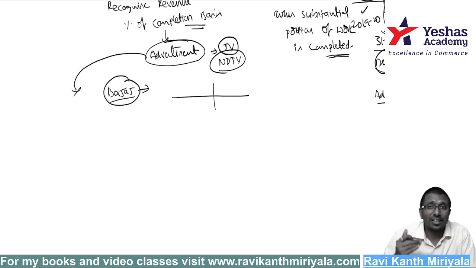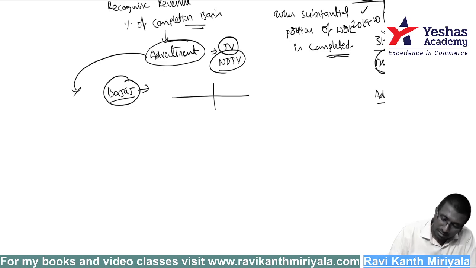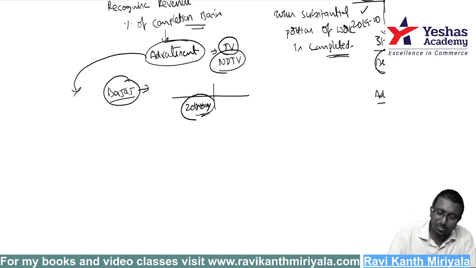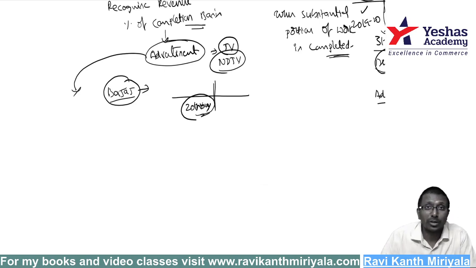Correct. When it is telecasted in your channel, that day only NDTV has a right to ask money. Suppose in this year 20 minutes of advertisement has happened. One time or daily 5 minutes, next day another 5 minutes, something like that. 20 minutes or 20 hours or whatever it is. Okay, so 20 hours of advertisement happened in the current year. That means I have completed the service for 20 hours.